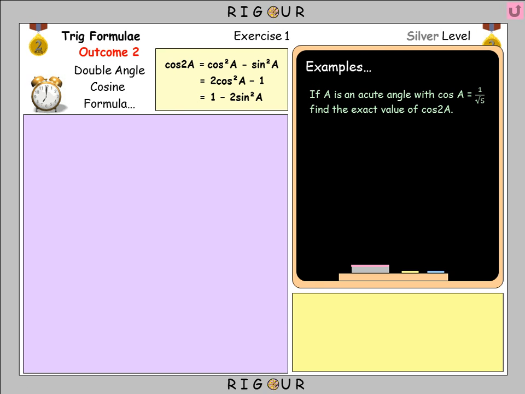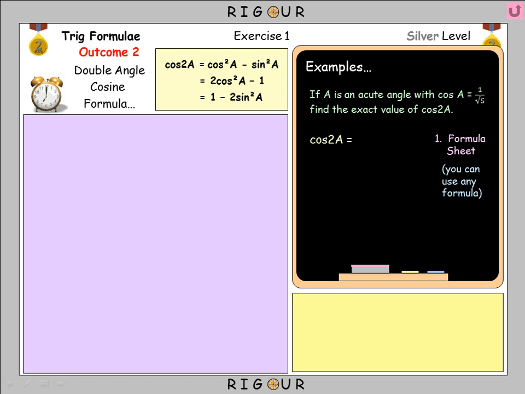A typical exam question is: if a is an acute angle with cos a equals 1 over root 5, find the exact value of cos 2a. Like the last outcome, again we go to the expansion page in the formula sheet. We can actually use any formula here, any one.